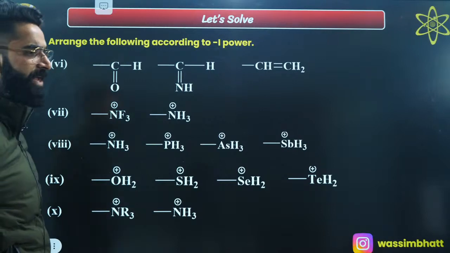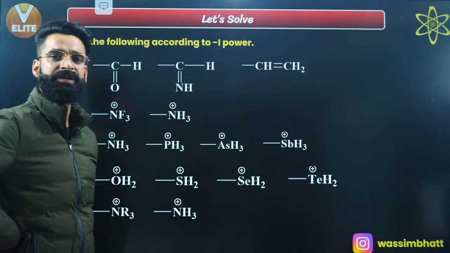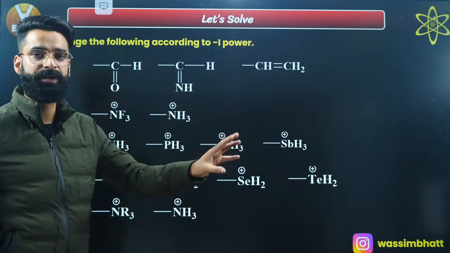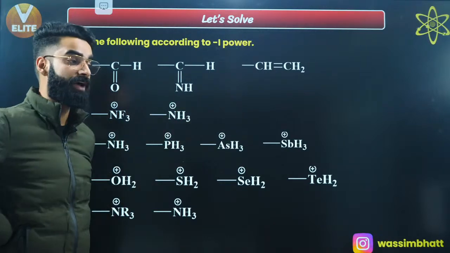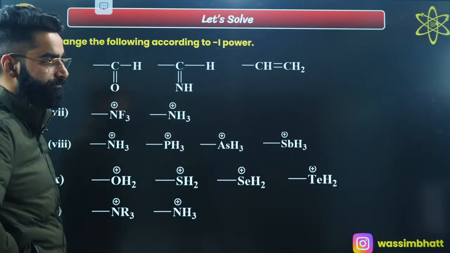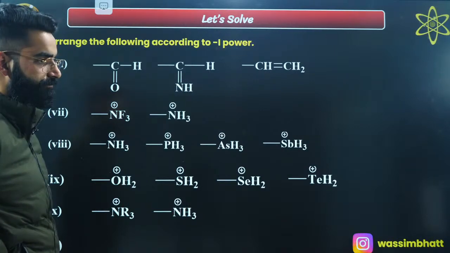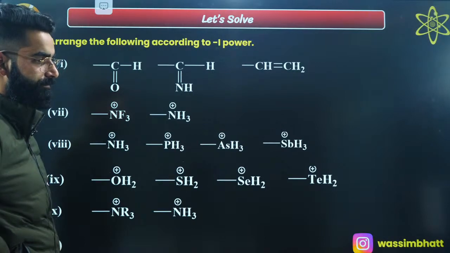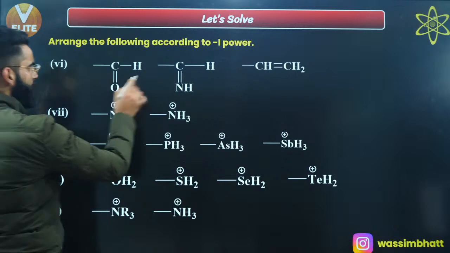Because whenever we talk about plus I and minus I, we take reference as hydrogen, right? In the first case itself, if you remember, I replaced hydrogen by some group. So this plus I and minus I is measured with respect to hydrogen. So hydrogen is taken as a reference. So people are saying 1, 2, 3 is going to be the order. Is 1, 2, 3 going to be the order?